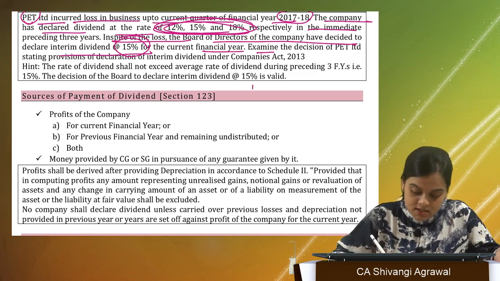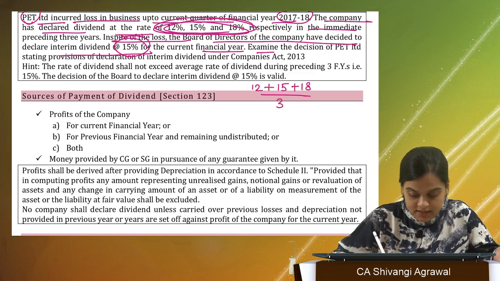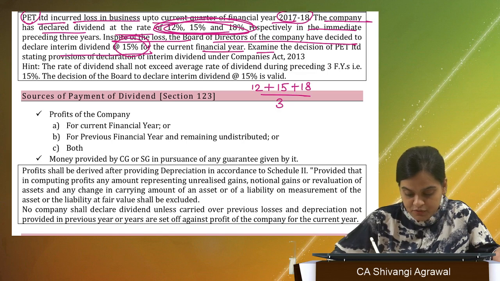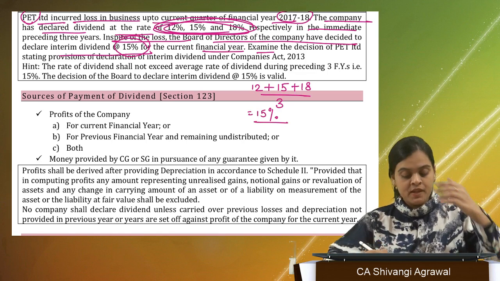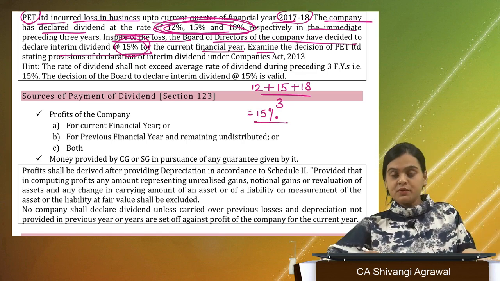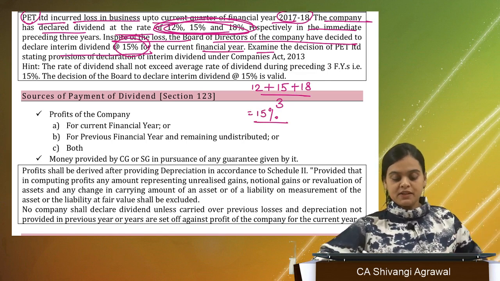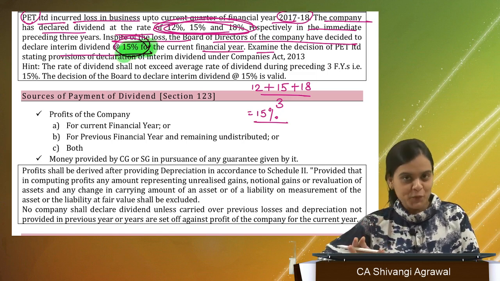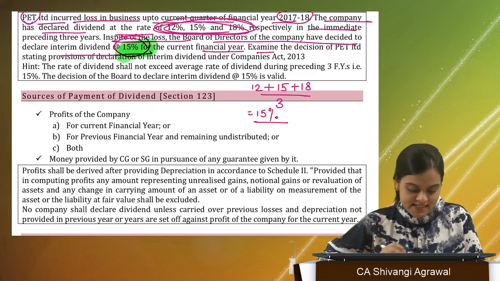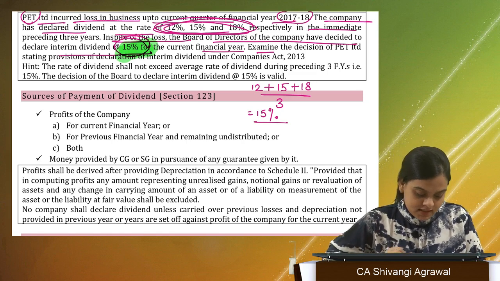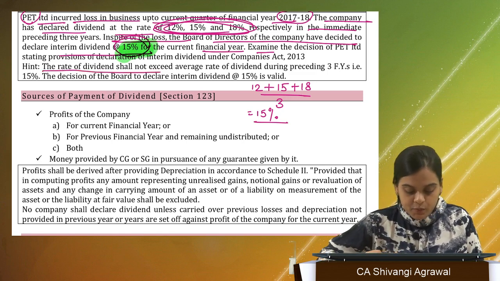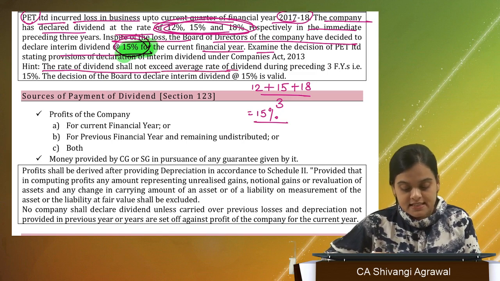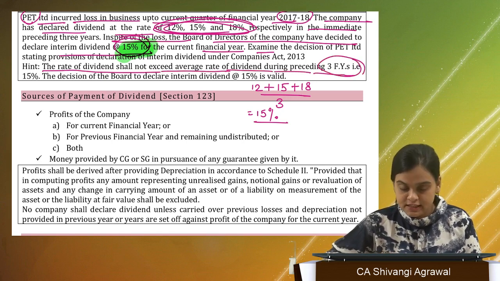Now, 12 plus 15 plus 18 divided by 3 is 45 by 3, that is 15% only, right? So the maximum rate of dividend that you can declare is 15%, and the board is proposing to declare a dividend of 15% only. That means the rate of dividend shall not exceed the average rate of dividend during 3 financial years.